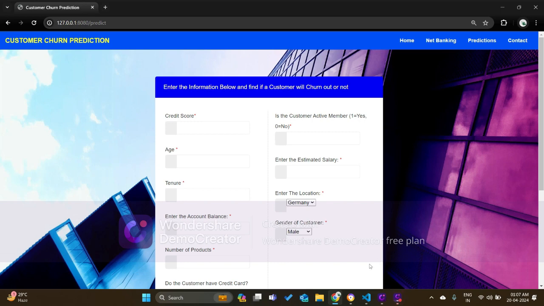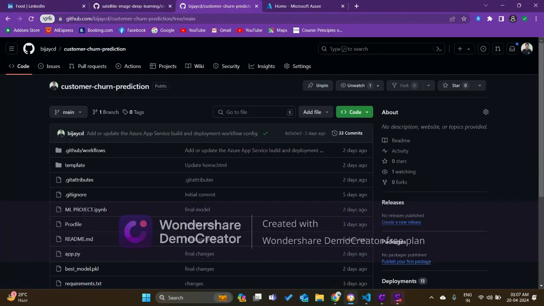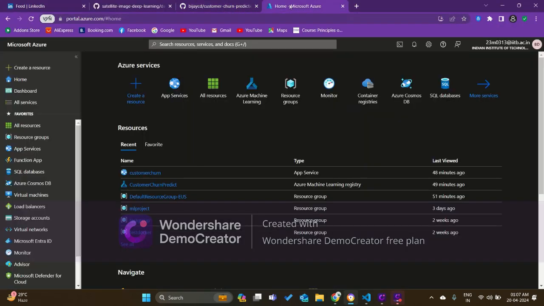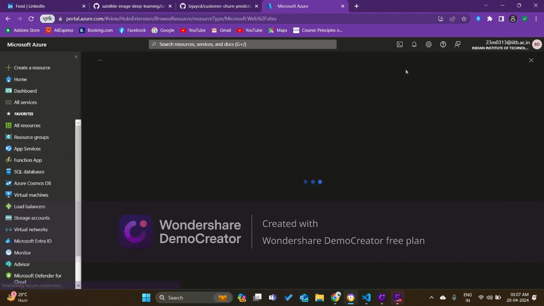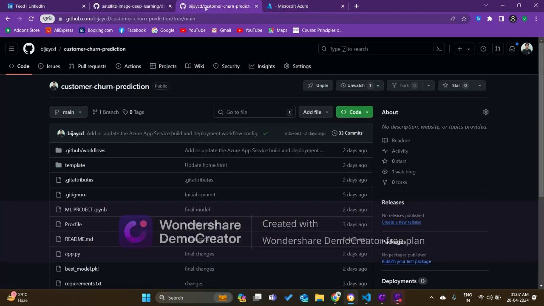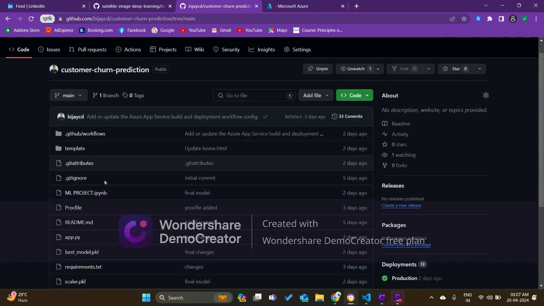After that, the final goal was to deploy the model in cloud services. What I used is Microsoft Azure to deploy my model. This is my Azure account, and if I go to app services here, it will take some time. This is my GitHub repo, where all of the code is located, step by step.